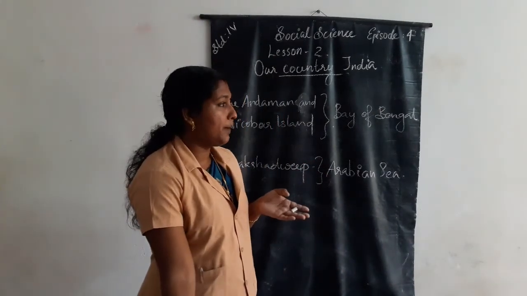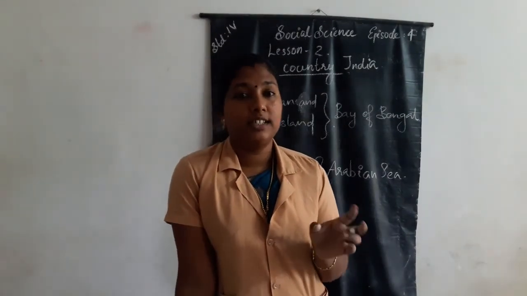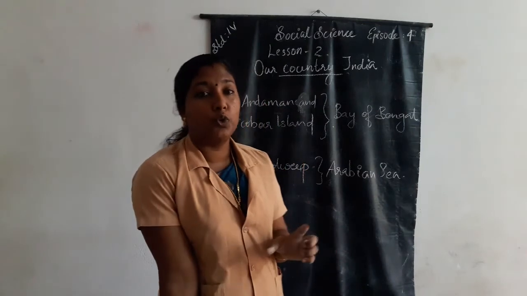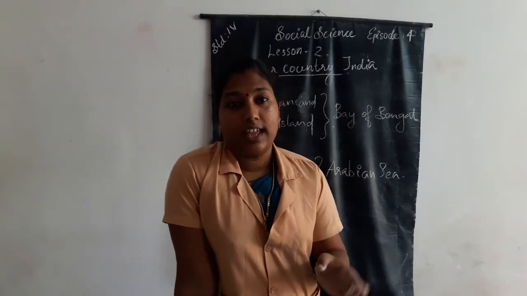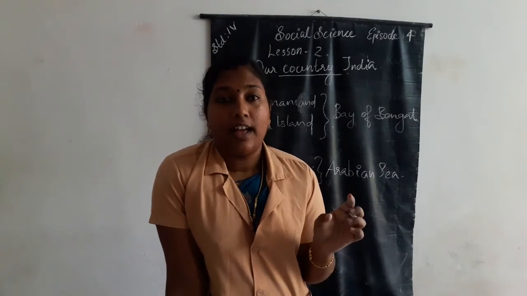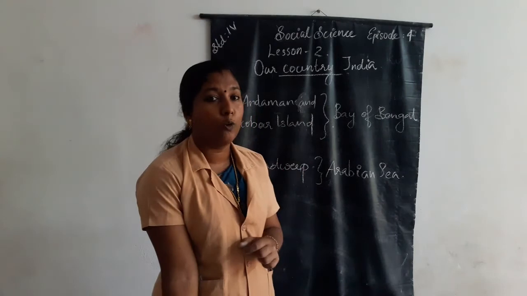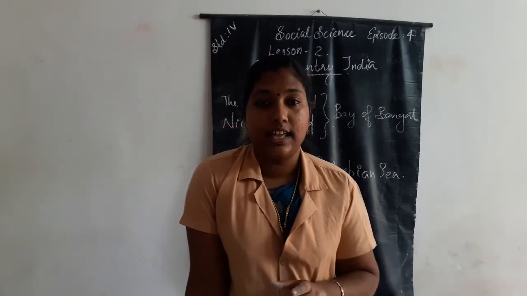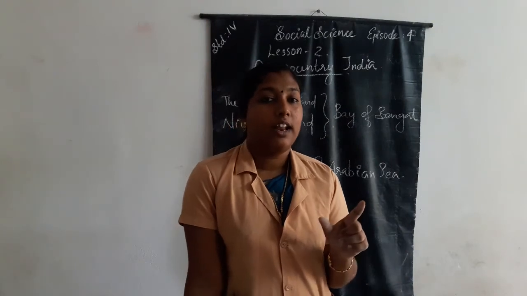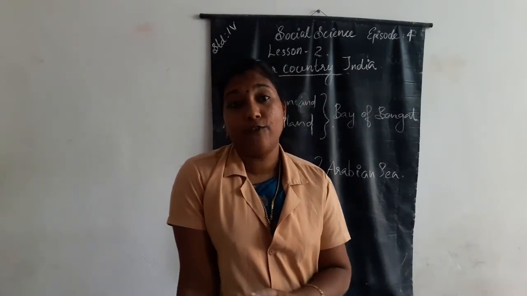Then we discussed that there are 2 groups of islands present in India. Which are they? The Andaman and Nicobar Islands and Lakshadweep. The Andaman and Nicobar Islands are present in the Bay of Bengal.